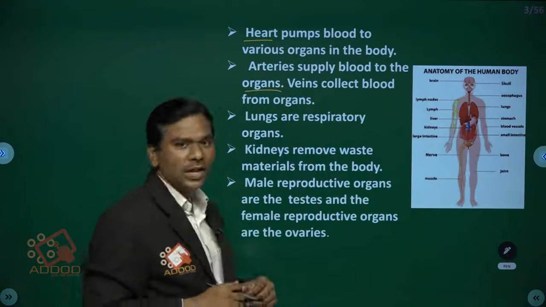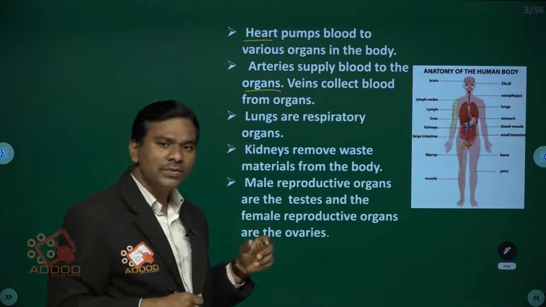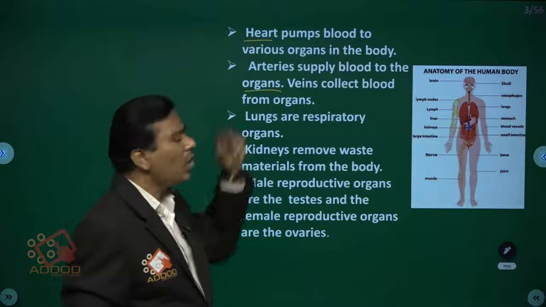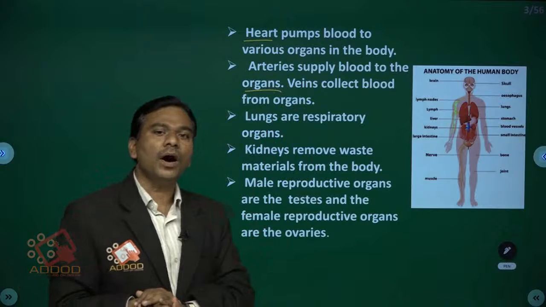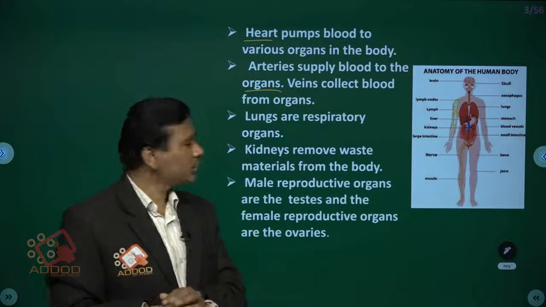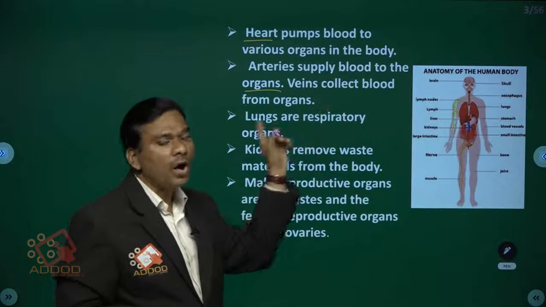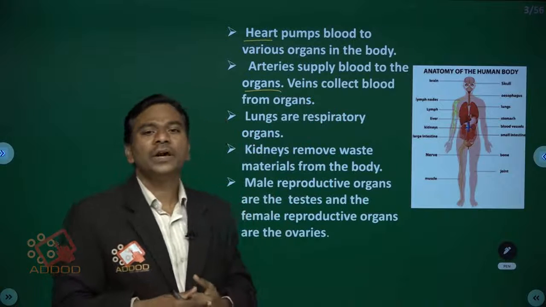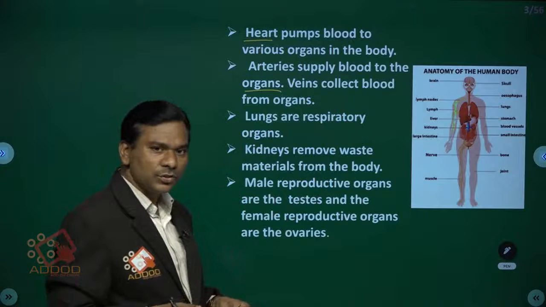What are the arteries? Actually, children, these are blood vessels. The blood vessels which arise from the heart are called arteries. These arteries carry oxygenated blood from the heart to various organs. Next, veins are another kind of blood vessels. They collect the blood from organs to the heart. These veins collect the deoxygenated blood and transfer it to the heart.